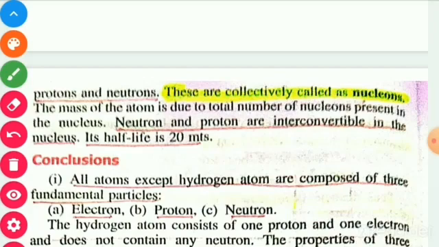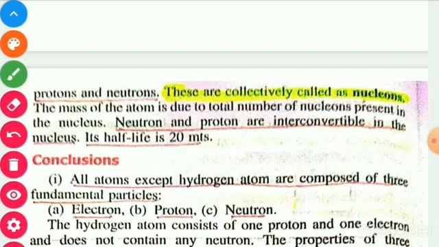The mass of the atom is due to the total mass of nucleons, that is, the total mass of proton and neutron present in the nucleus. Neutron and proton are interconvertible in the nucleus. Its half-life is 20 minutes.